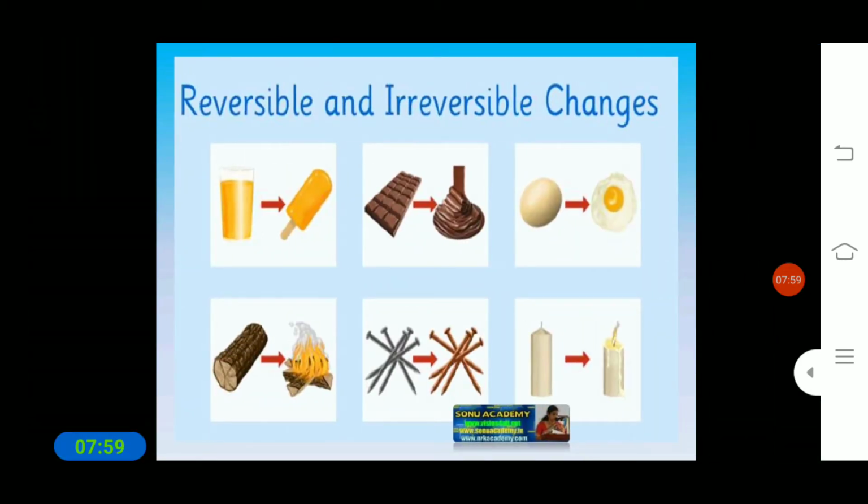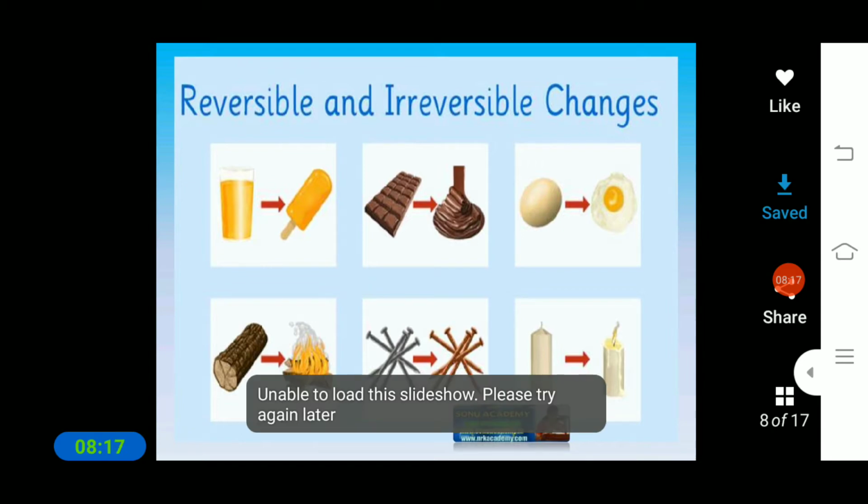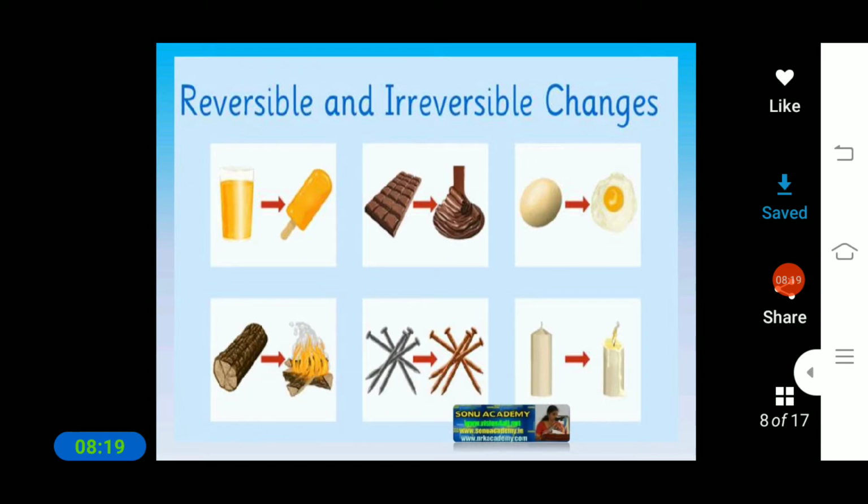And there are some changes like reversible and irreversible changes. Here in this diagram you can see the ice cream. After melting, it converts to liquid form. When we keep that liquid ice cream in a fridge, it becomes ice cream again. So this is what reversible means. The solid to liquid, and again it can be reversed. We can convert ice cream into liquid, and further we can turn that liquid into ice cream.